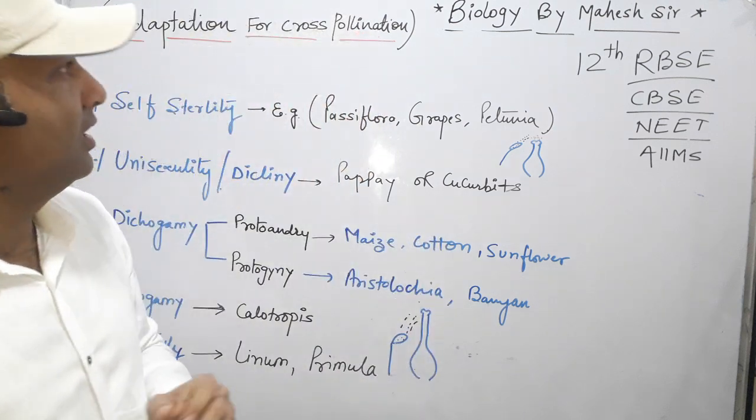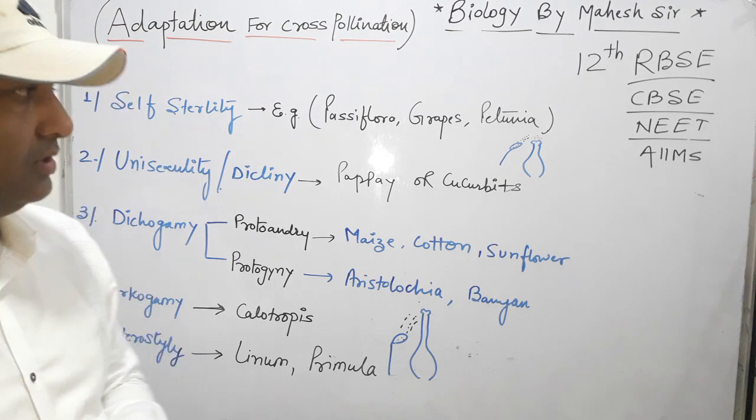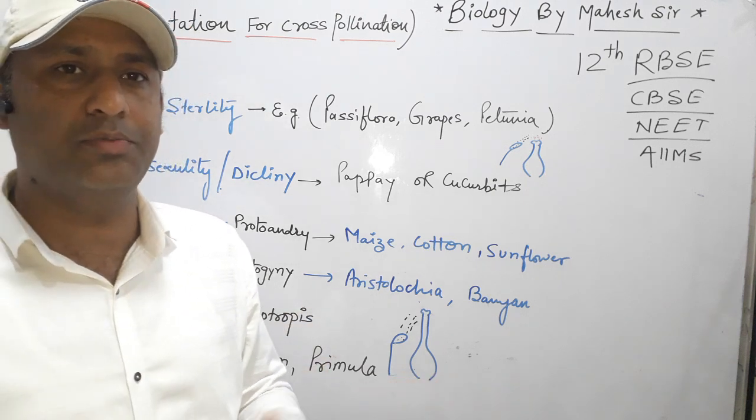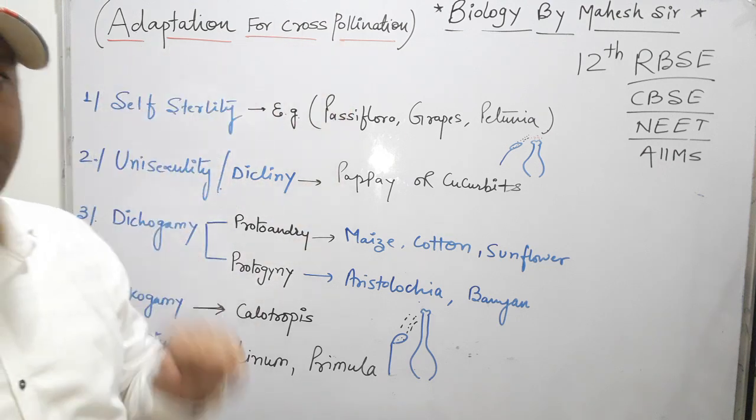Today I will explain the adaptation for cross pollination. In the last class we discussed pollination, the process of pollination, and then types of pollination with examples, and also explained the adaptation for self pollination. Now in this class we will take the adaptation for cross pollination.